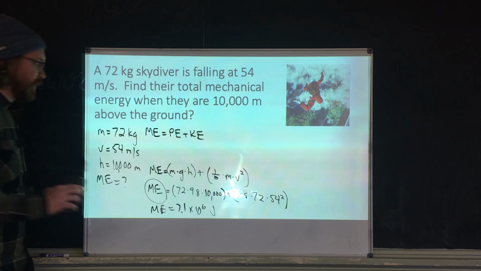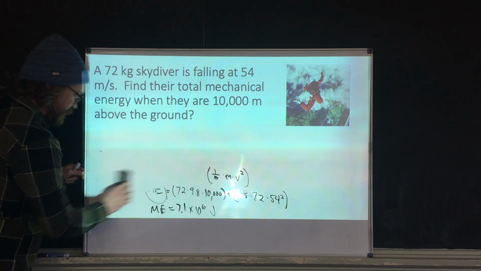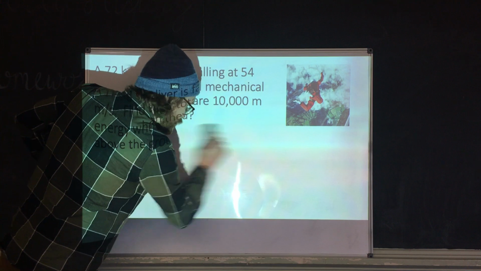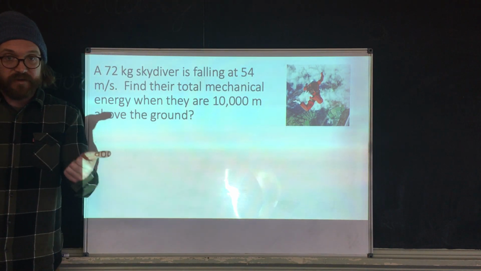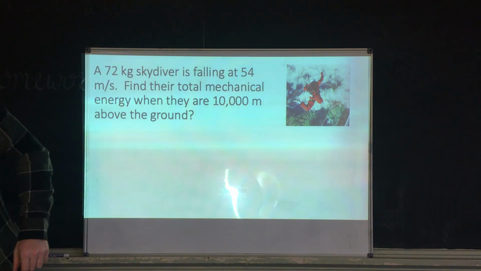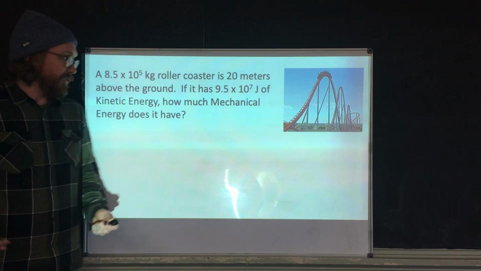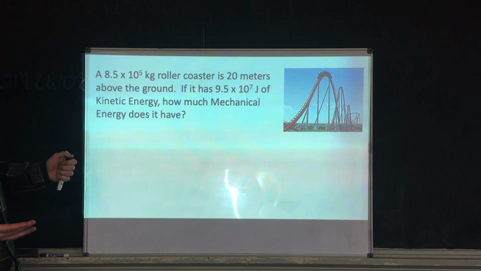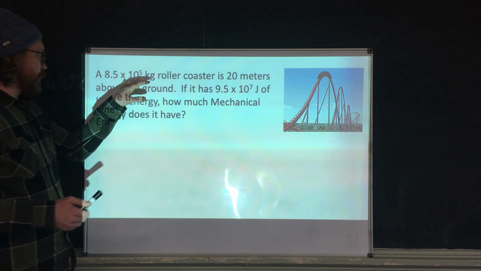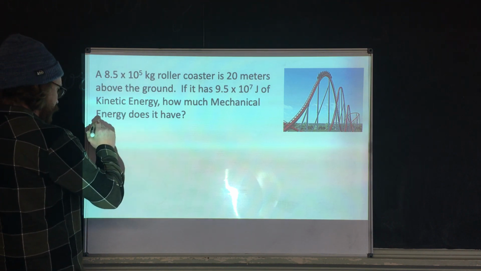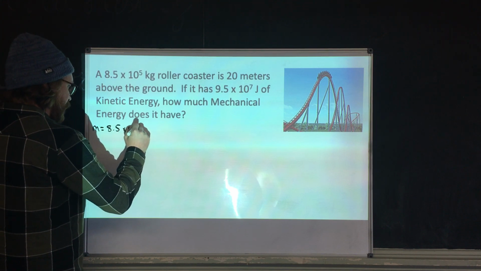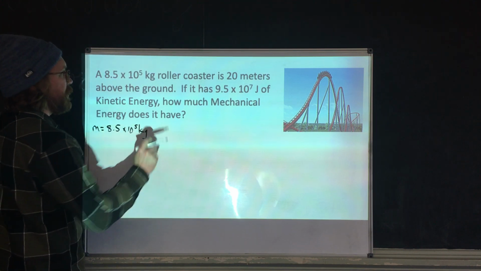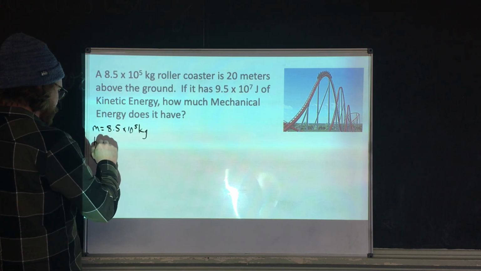Okay. So now you can see that you can find your total mechanical energy if you just know the mass, the velocity, and the height. What if we want to get a little weirder with it? In this case, let's see what we have here. I know the mass of the roller coaster is 8.5 times 10 to the 5th kilograms. Look familiar? It should. And it's 20 meters above the ground, so that's its height.